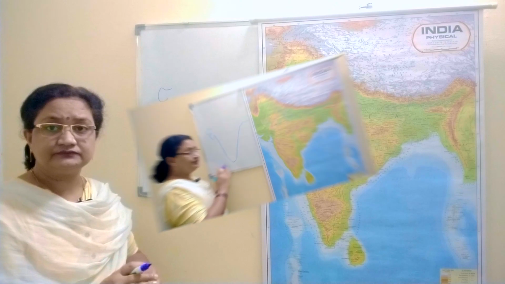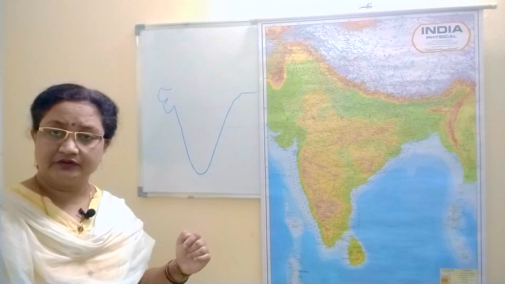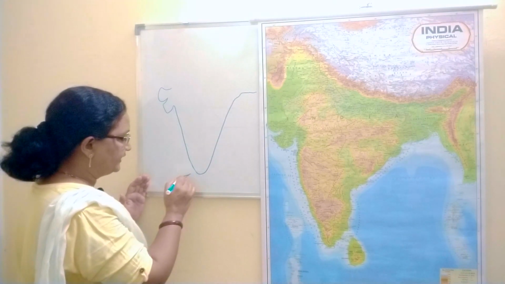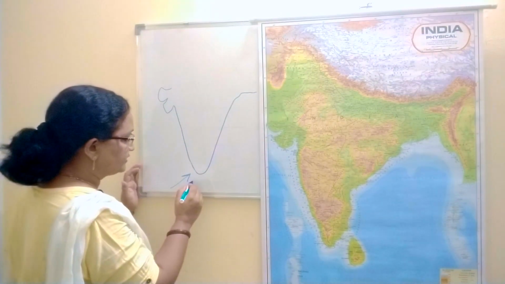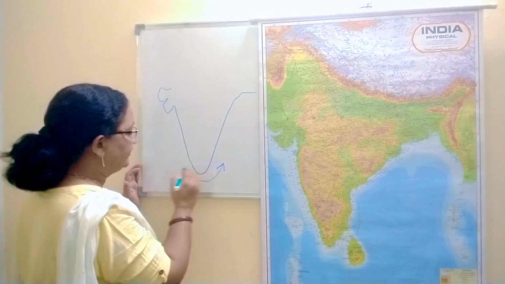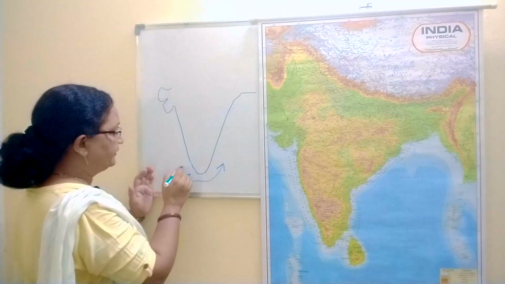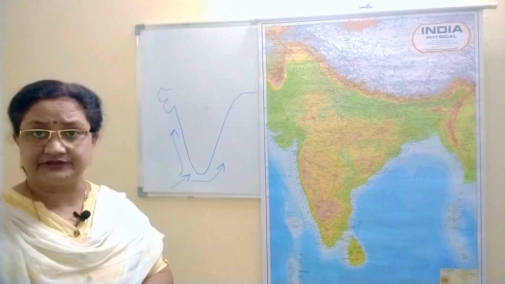In this way, one part of it goes from the Bay of Bengal side, the other part of it goes from the Arabian Sea side.